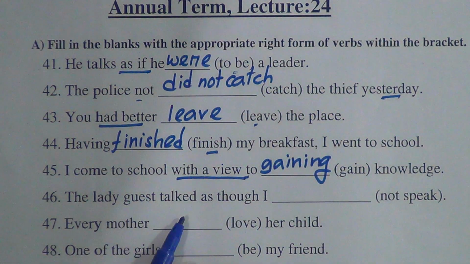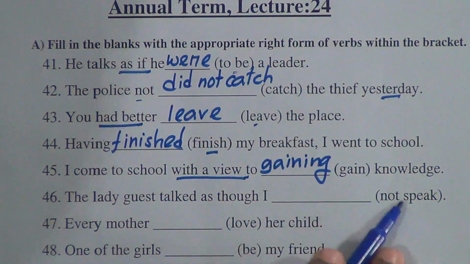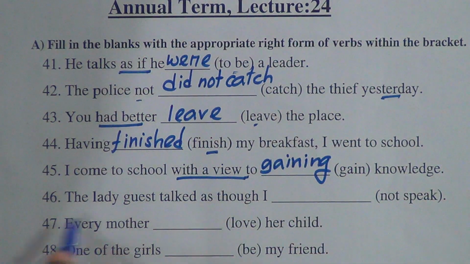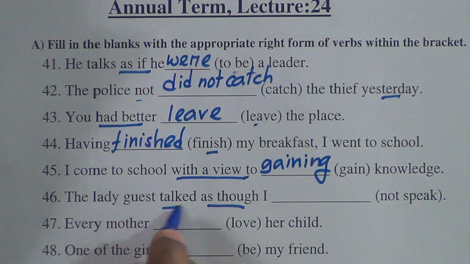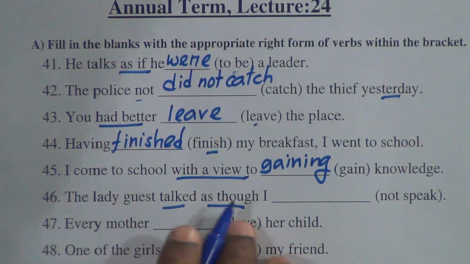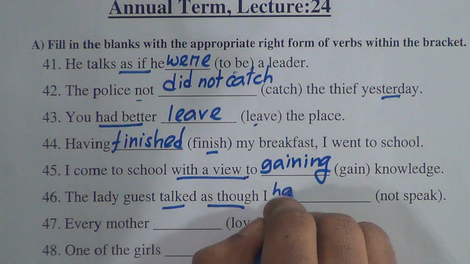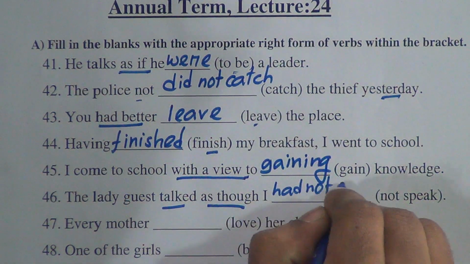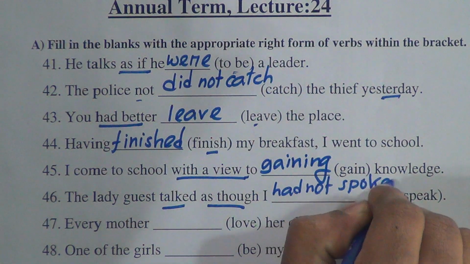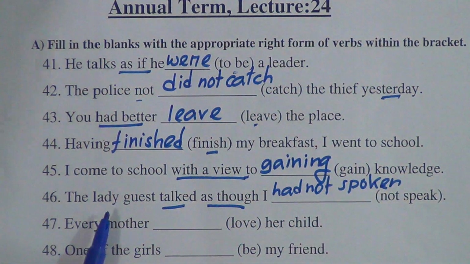46: The lady guest talked as though I dash not speak. Before as though we find past indefinite tense, so after as though we have to put past perfect tense. So, I had not spoken. The lady guest talked as though I had not spoken.